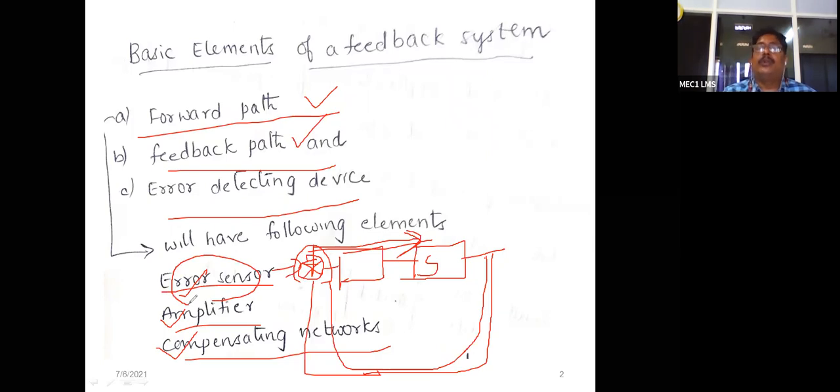That means in an automatic control system, whatever reference input you set should be reflected the same in the output. That is the desired output, whatever we are setting as the reference input. So if a difference is there, then automatically the error sensor finds out the error.